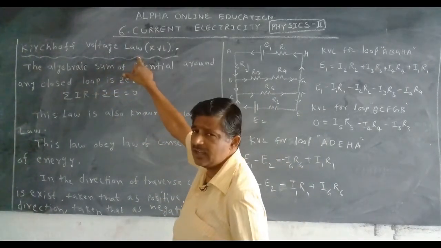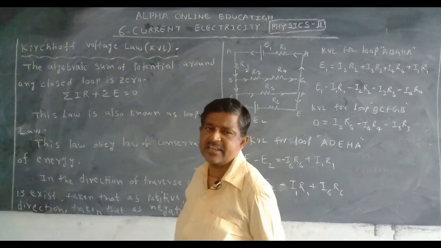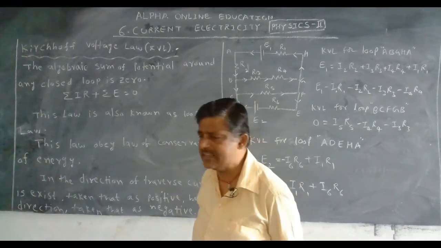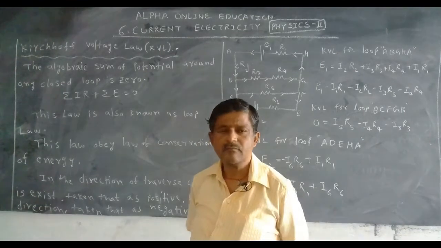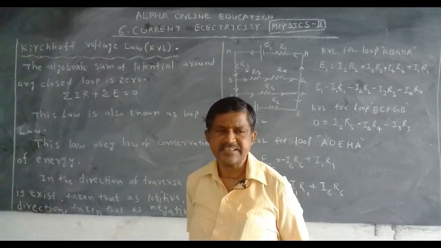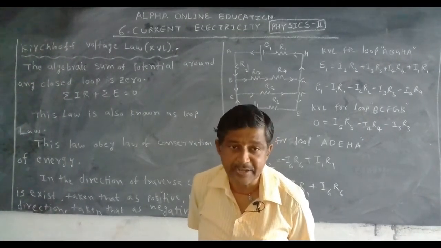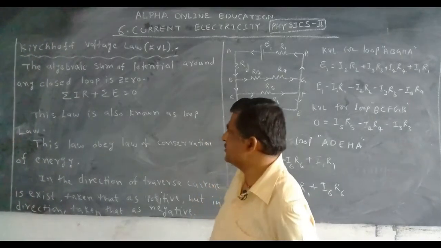Kirchhoff voltage law, KVL we can say: K for Kirchhoff, V for voltage, L for law. If you get this in the examination, you must write the statement. What is the statement?